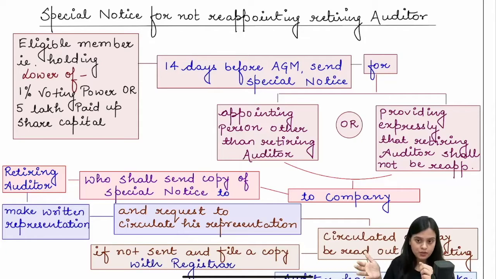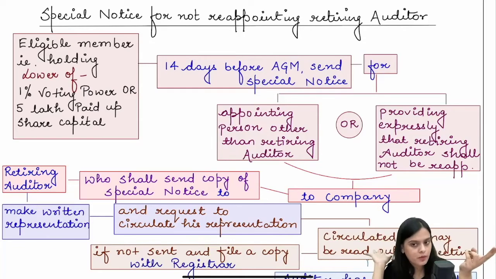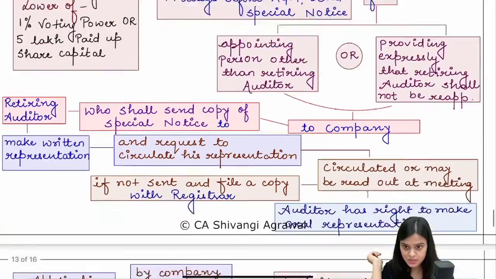Whenever the AGM is going to take place, obviously you don't know that, so beforehand you have to send, or if you have received the notice of AGM, you have to ensure that at least 14 days before the AGM you send the special notice in which you are requesting to appoint some other person or expressly stating that this auditor will not be reappointed. Whenever the company receives such a special notice, the company sends a copy to the retiring auditor, who is eligible to make a representation to the members.